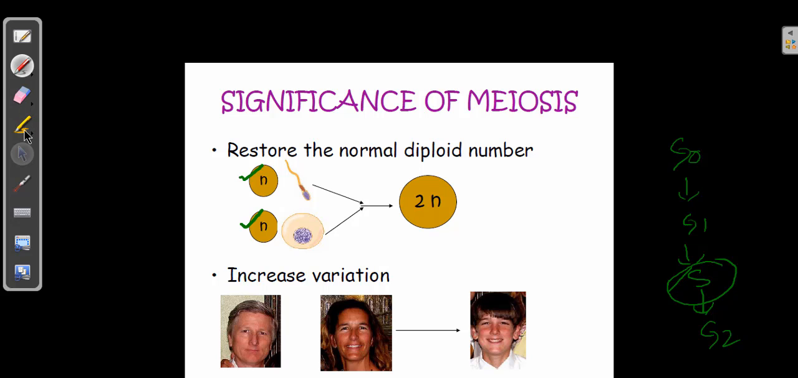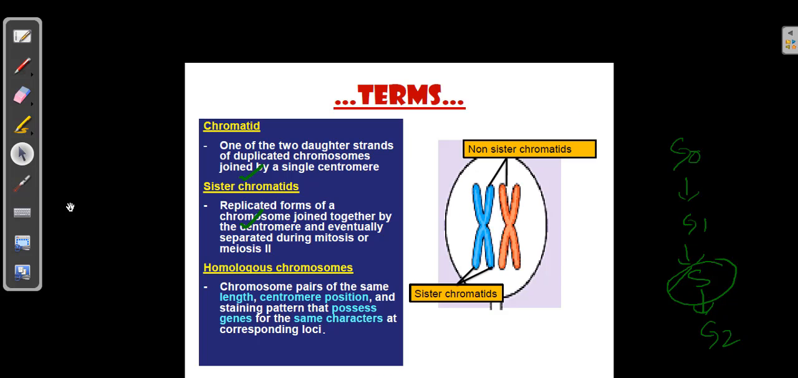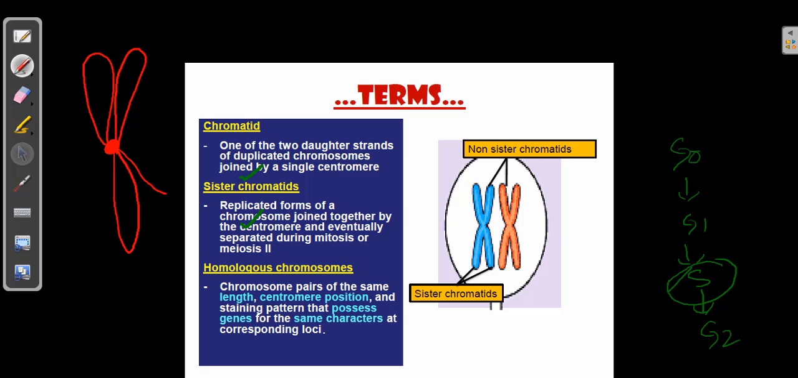Alright, next we can look at the terms. The terms have already been introduced in the previous division, but I'll give a quick revision here. The chromatids are nothing but the strands you can see in the chromosome. This is a centromere, and these are the chromatids. They are duplicated in the synthesis phase, right? That's why they have two sets.